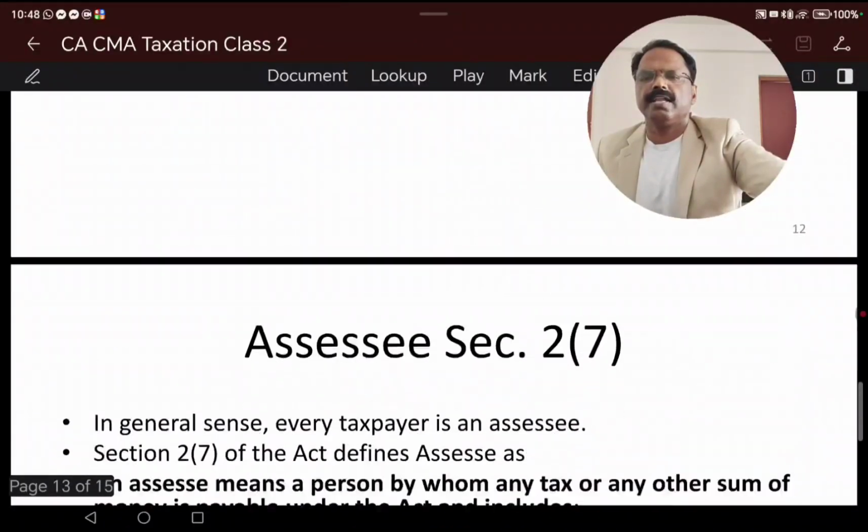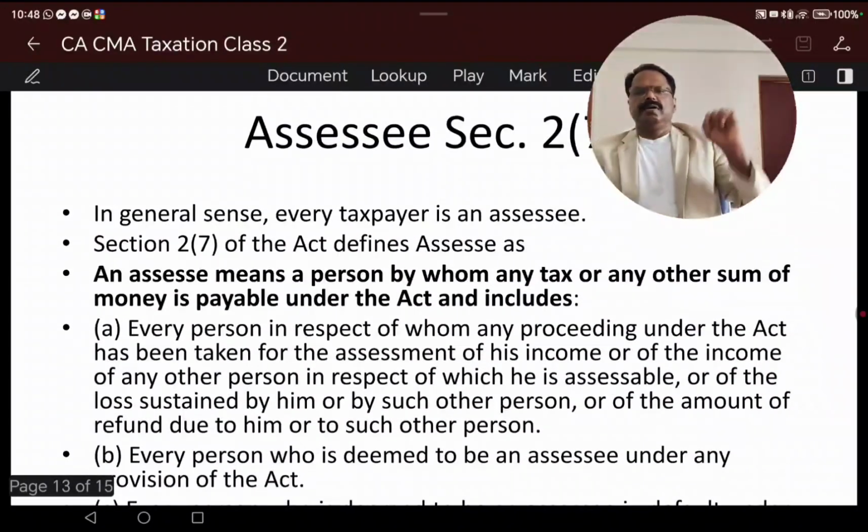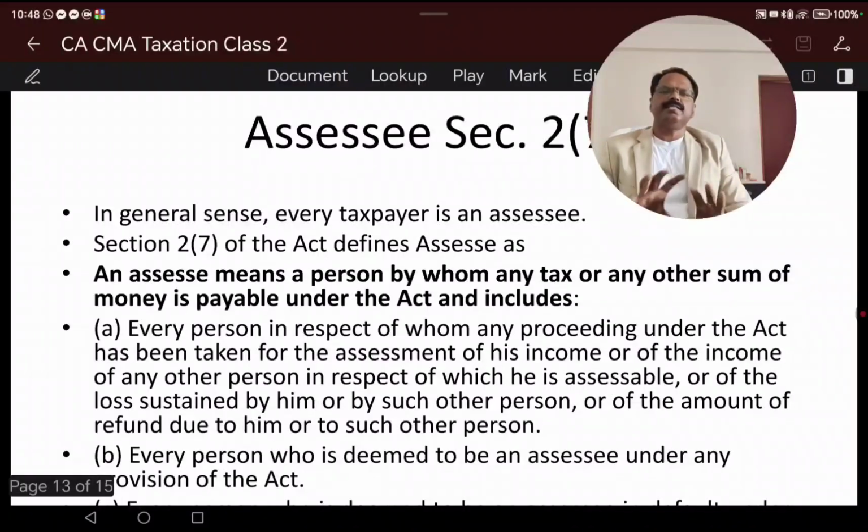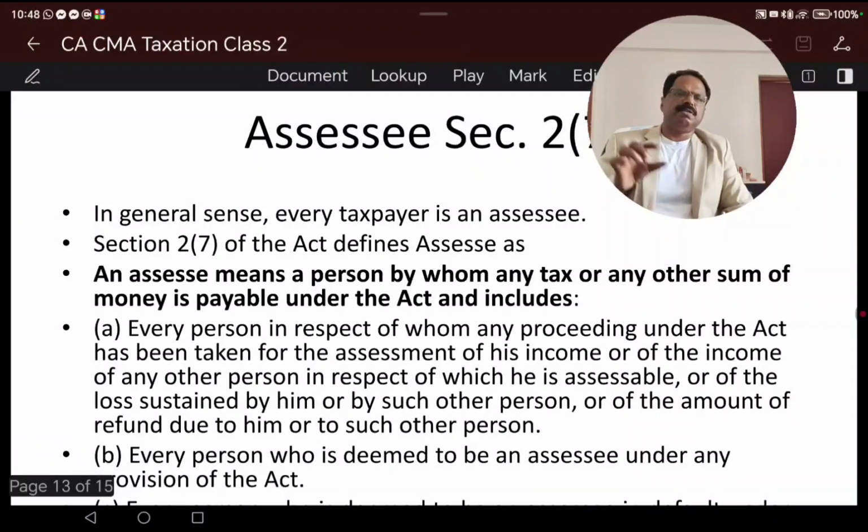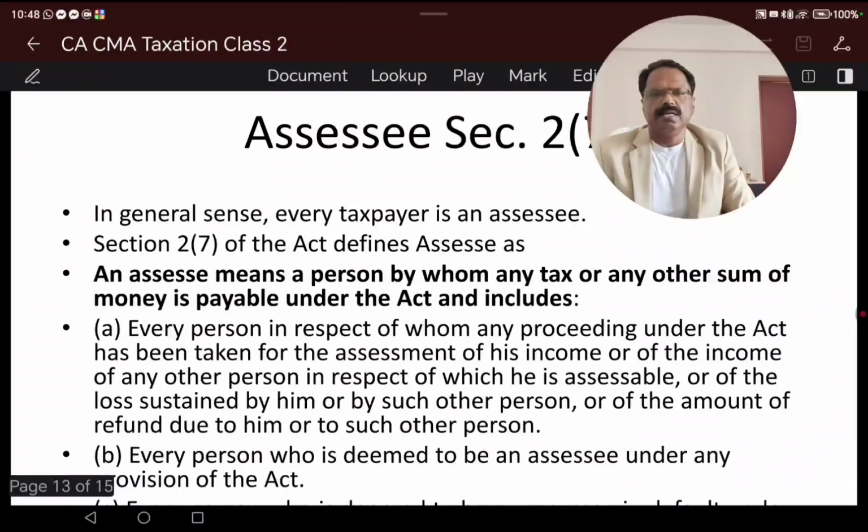So we'll recollect this one. An assessee means a person by whom any tax or any other sum of money payable under this Act, and every person with respect to whom any proceedings under this Act are pending.